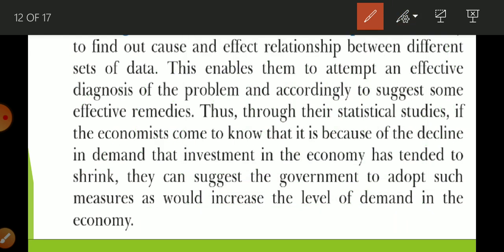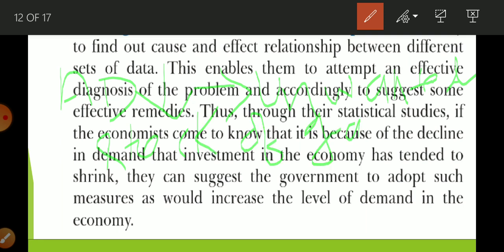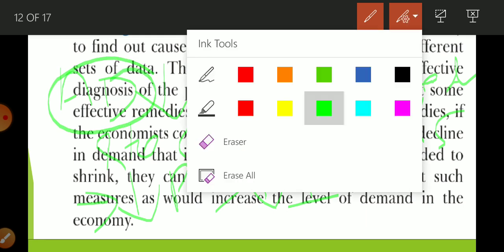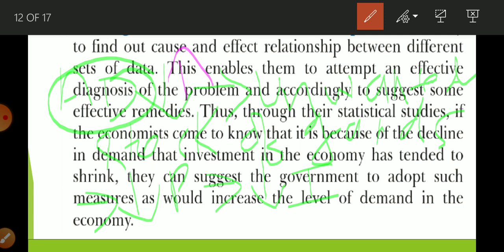Now, after studying this, what I had written is that when the aggregate demand of all the people falls, the result will be unwanted stock of goods and services, and so there will be a fall in production. When there is a fall in production, there will be a fall in investment. So this is the study of the expert. What they will suggest is that if there is an increase in aggregate demand, we can correct this problem.